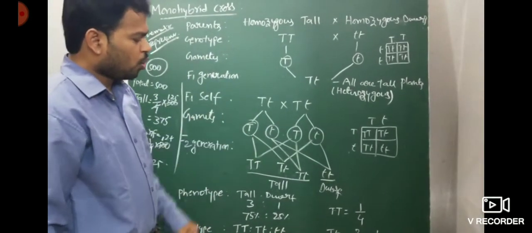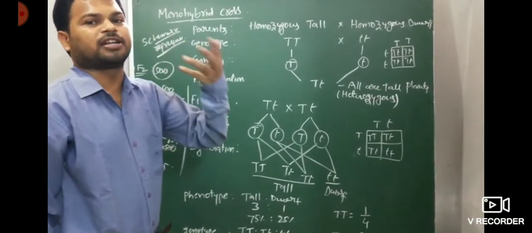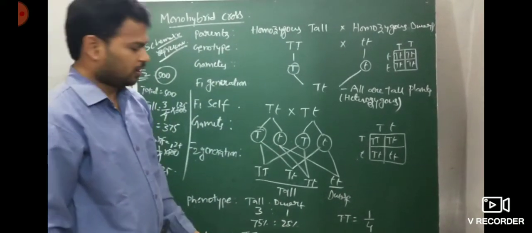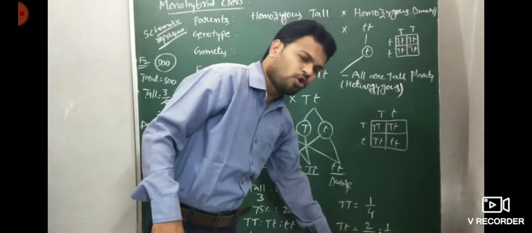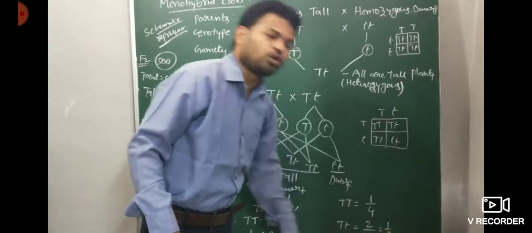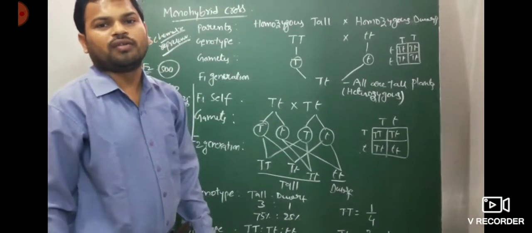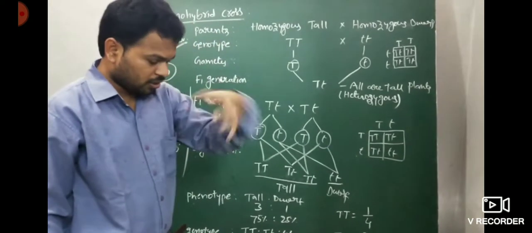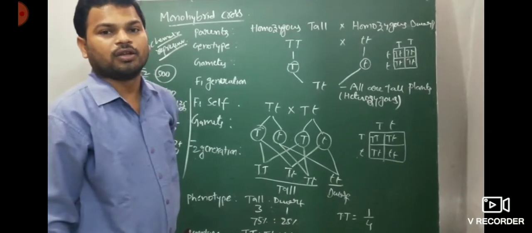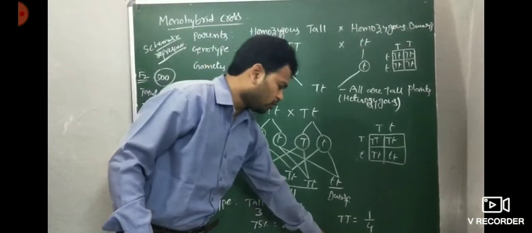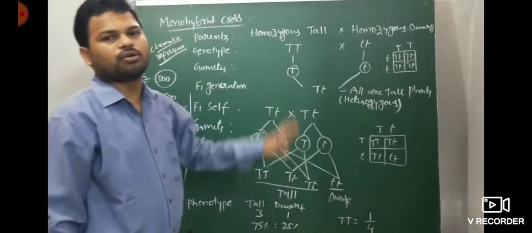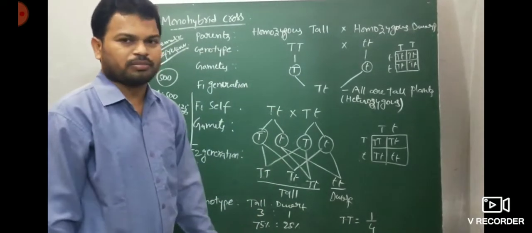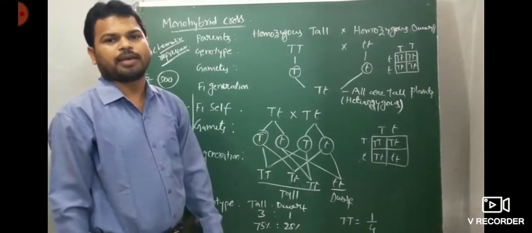For example, if asked how many plants are only homozygous in the F2 generation, this one is homozygous and this one is also homozygous. So 1/4 plus 1/4, total 1/2, and 1/2 into 500. This applies if they are not asking for dominant or recessive, only the homozygous condition. Only heterozygous means this one. This type of problem may be asked in a monohybrid cross.